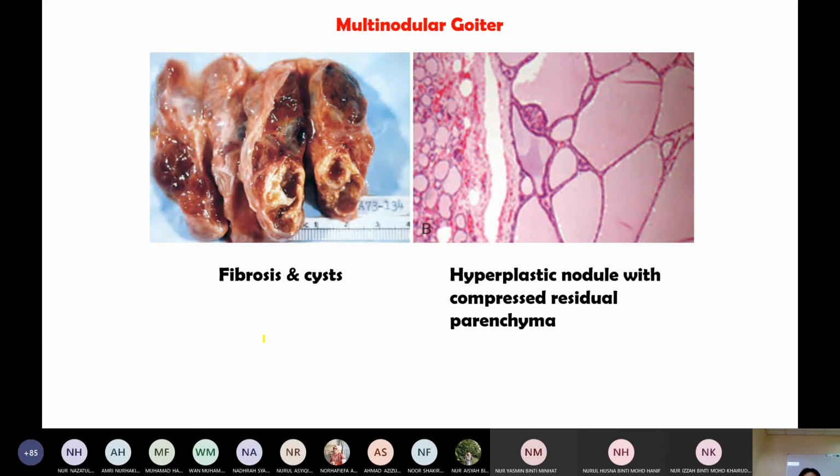So this is the thyroid gland. There is a thyroid gland enlargement. Here, these are the glands, the nodules. The glands become hyperplastic, increasing in number, and then compress the adjacent normal cells. The glands all increase in number, then compress the adjacent normal cells.